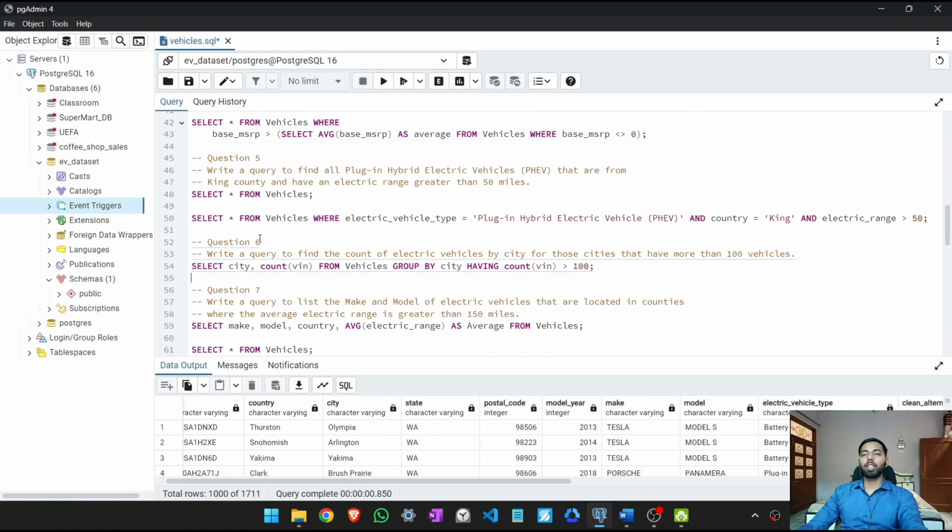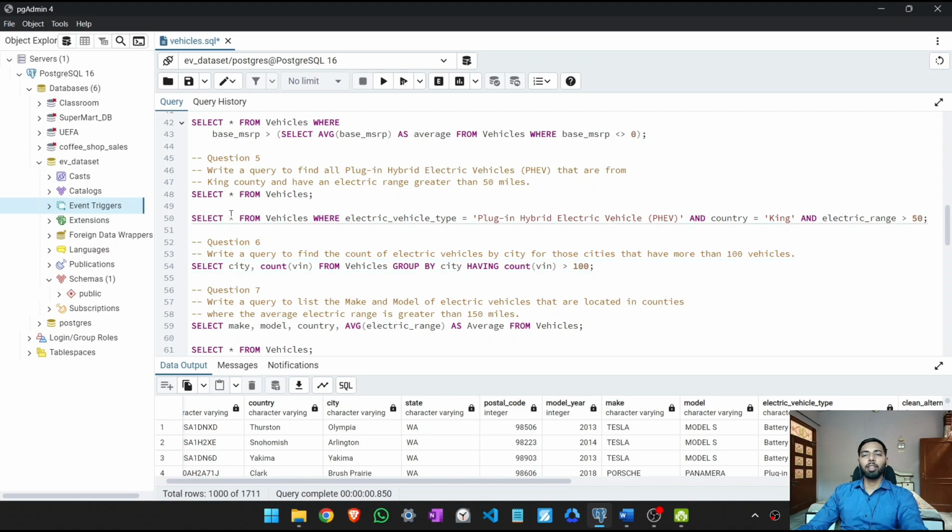So our next question is to write a query to find all plug-in hybrid electric vehicles that are from King County and have an electric range greater than 50 miles. So we have to do nothing, we have to use a where statement here.